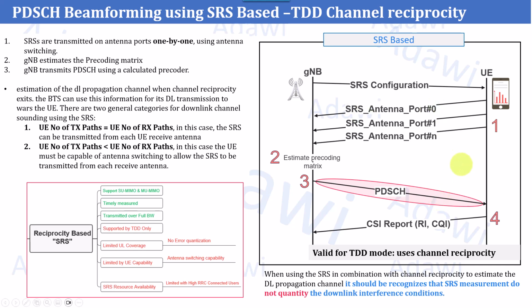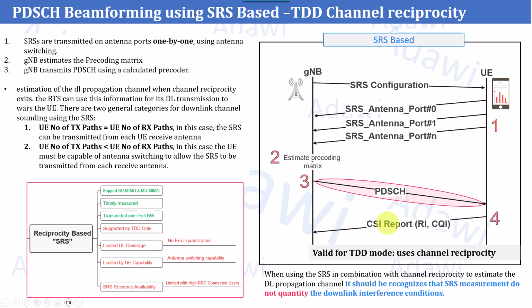So assuming now the UE starts transmitting the SRS in the uplink direction, the gNB will now be able to estimate the precoding matrix for the downlink traffic beamforming. So here the gNB will estimate the precoding matrix and the downlink channel propagation through the SRS transmission. And once it has estimated the precoding matrix, it will start transmitting the traffic channel using the precoder calculated from the downlink channel propagation estimated from the SRS.